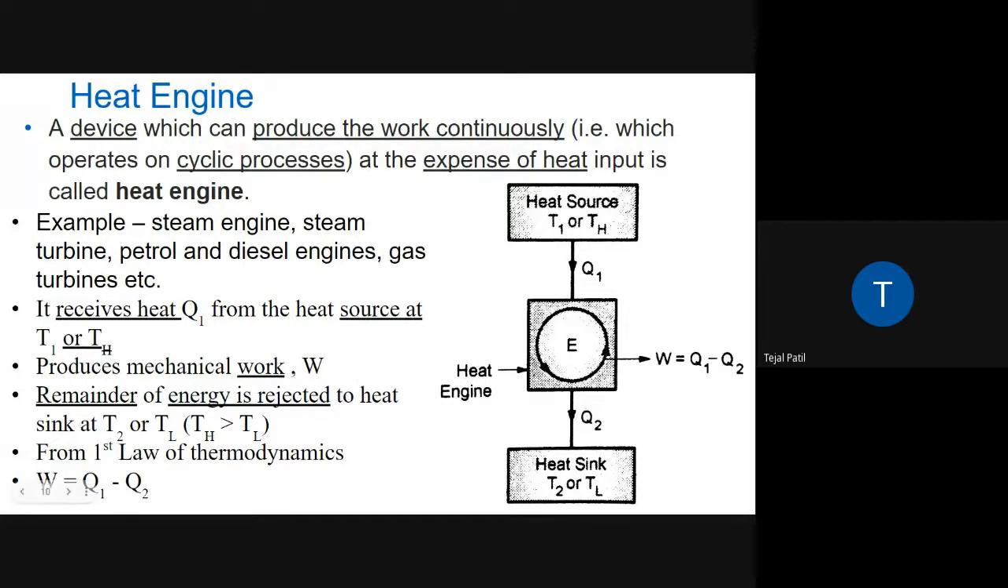Okay, that means we have seen in the first law of thermodynamics that in a cyclic process, the total amount of work done is equal to the total amount of heat transfer. So how much heat has been transferred? It is Q1 minus Q2. So that is why we have written here that W is equal to Q1 minus Q2. So this is what the heat engine is about.